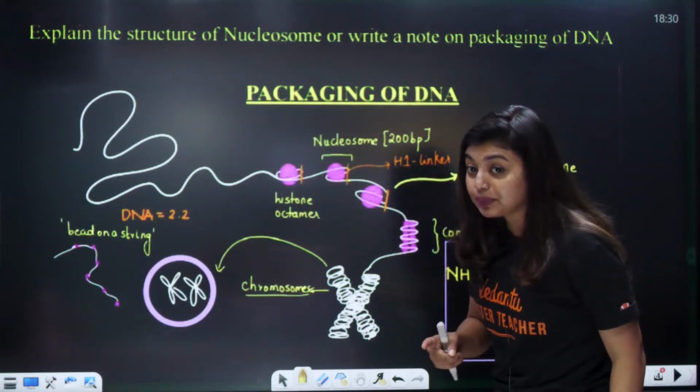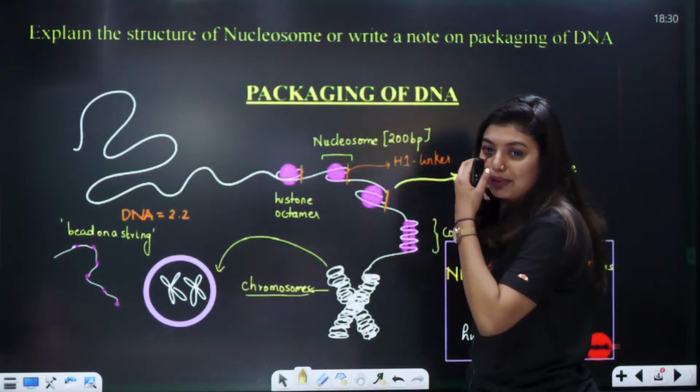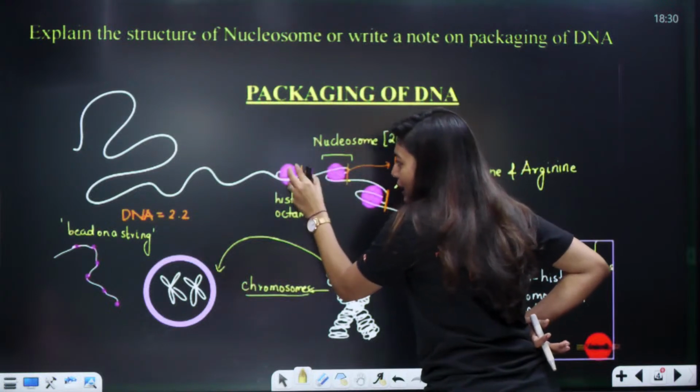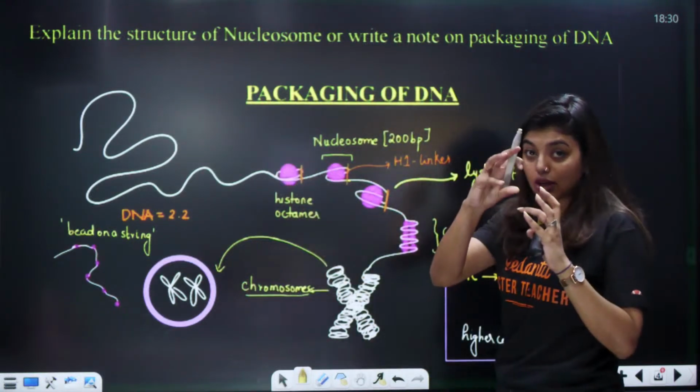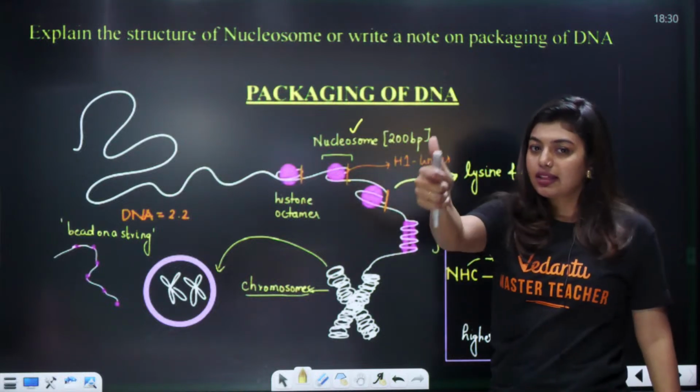Then what did I tell? Okay, Janvi, very good. I'm proud of you. Okay, then what did I tell? This DNA plus this histone octamer is together called nucleosomes. Clear or not? Thumbs up.